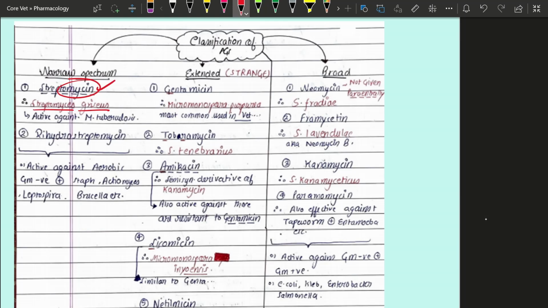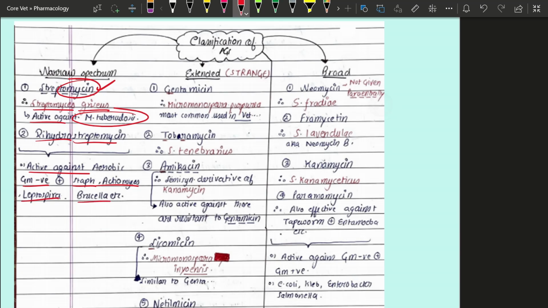Streptomycin is active against Mycobacterium tuberculosis. The very next drug is dihydrostreptomycin. The spectrum for the narrow spectrum aminoglycosides is that they are active against aerobic gram-negative bacteria, Staphylococcus, Actinomycetes, Leptospira, and Brucella.